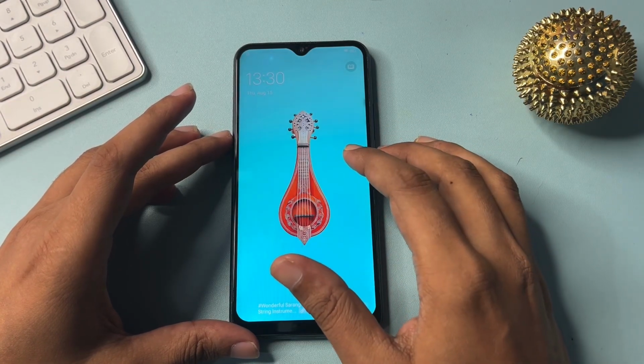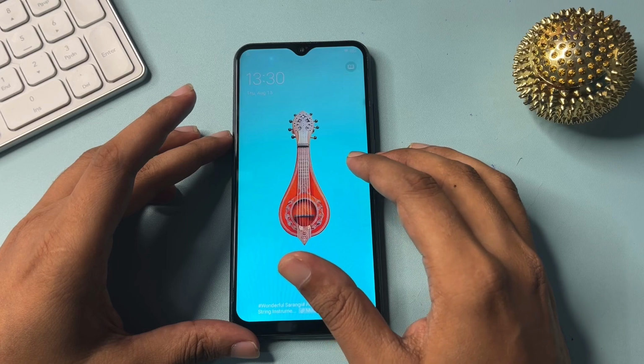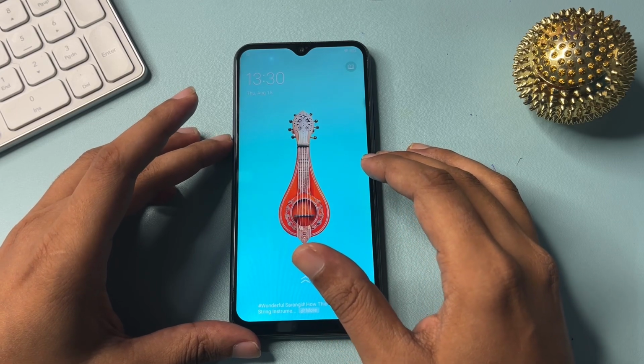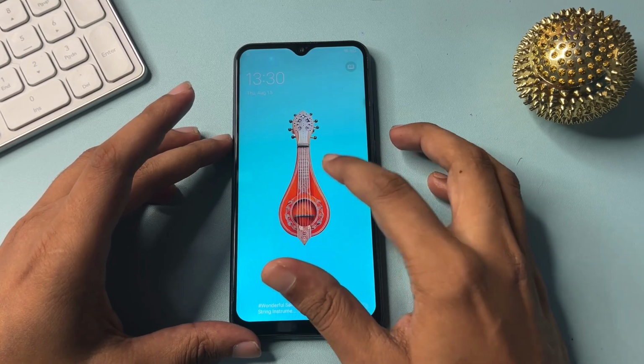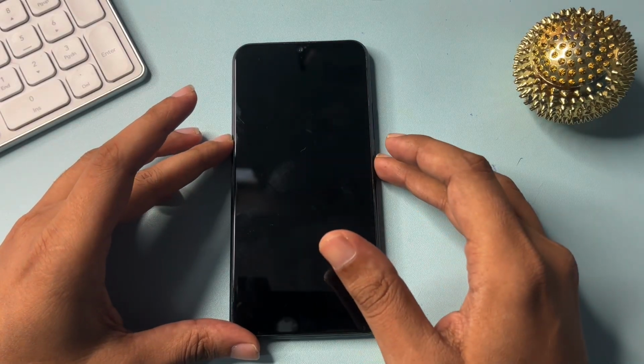Okay, before starting this method, you will have to charge your phone to at least 30%. Otherwise, whatever data you have in your smartphone can be deleted. Okay, so let's begin this method.